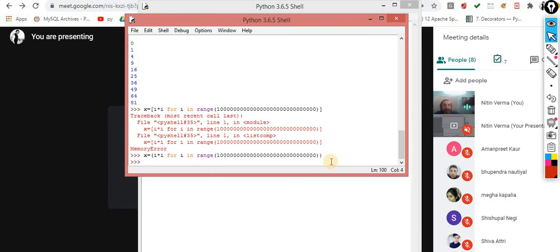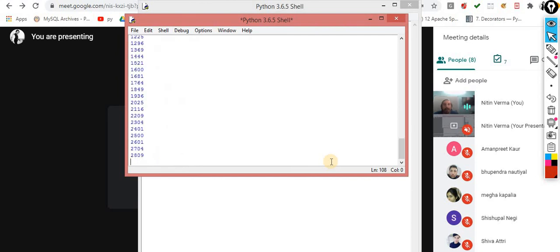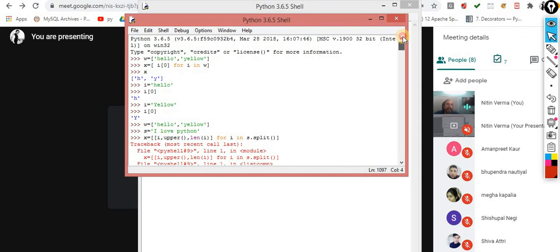Now when I press enter, immediately you are not getting the error. But you have to iterate the generator object, print i. Now you are getting the entire long output, whereas earlier you got the error message. So where do we have to use this concept? Let's suppose you are reading data and the data contains so many records in the file.